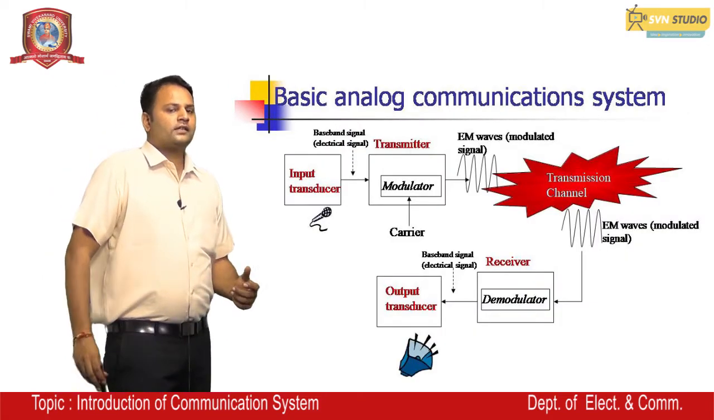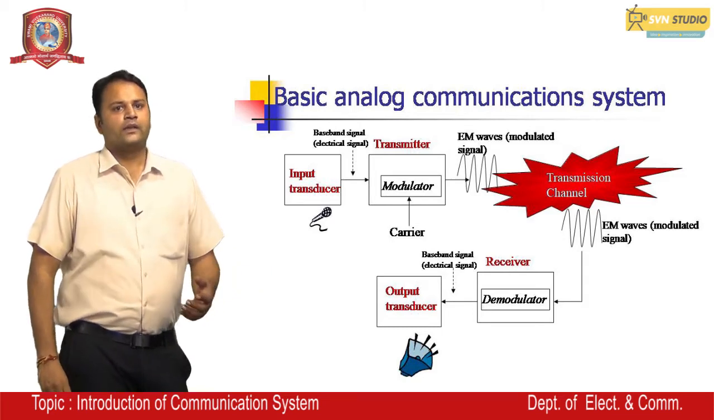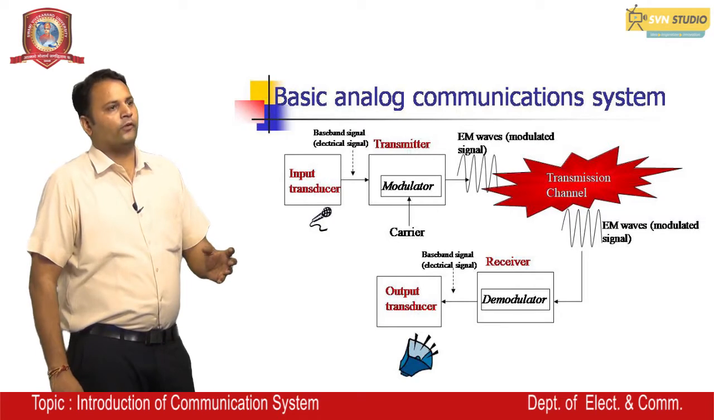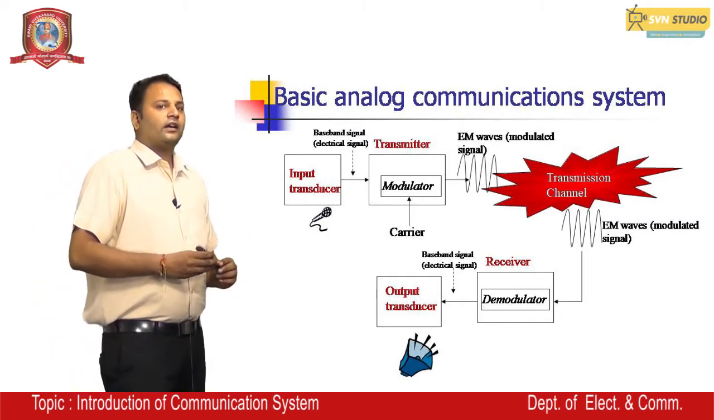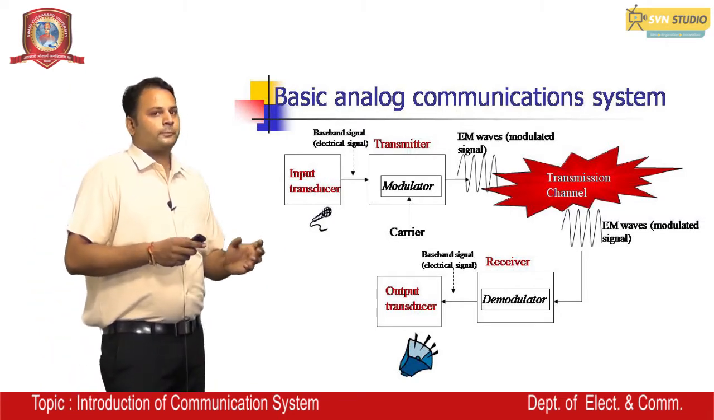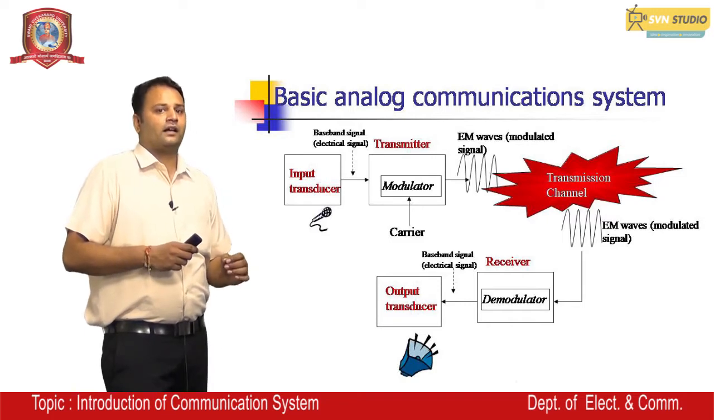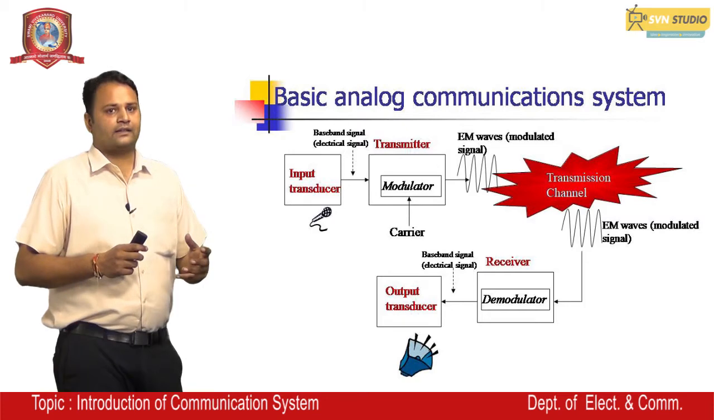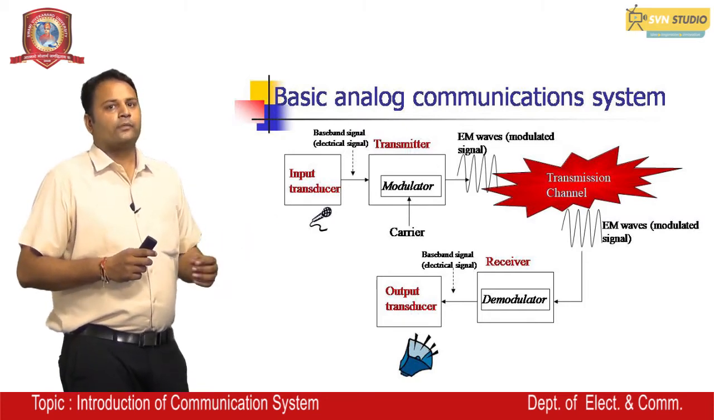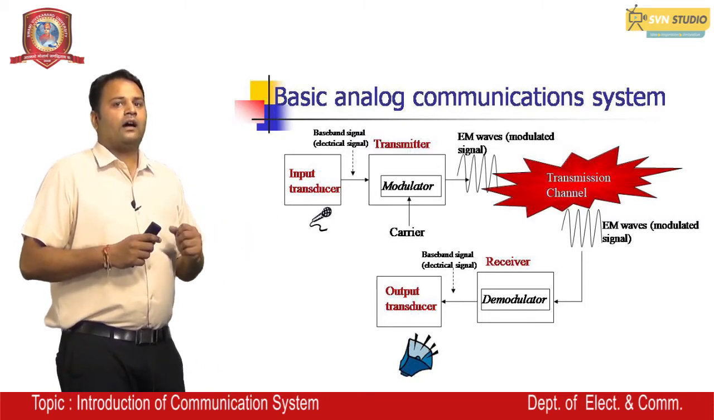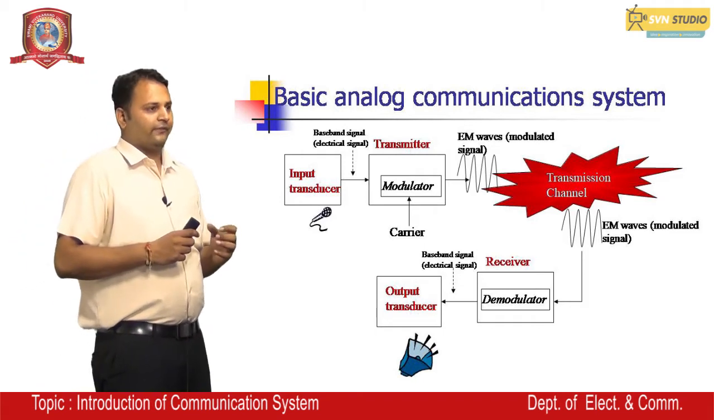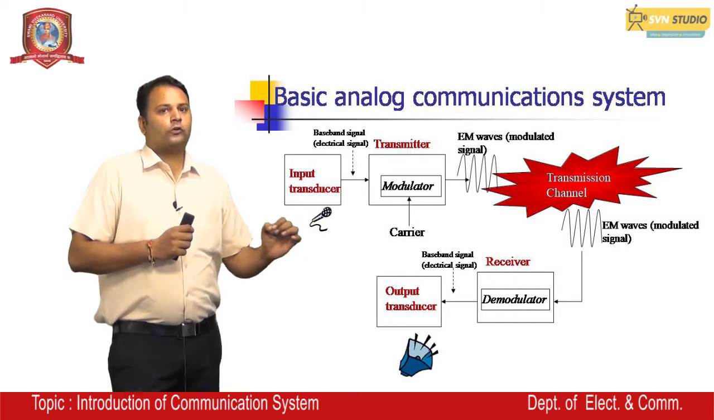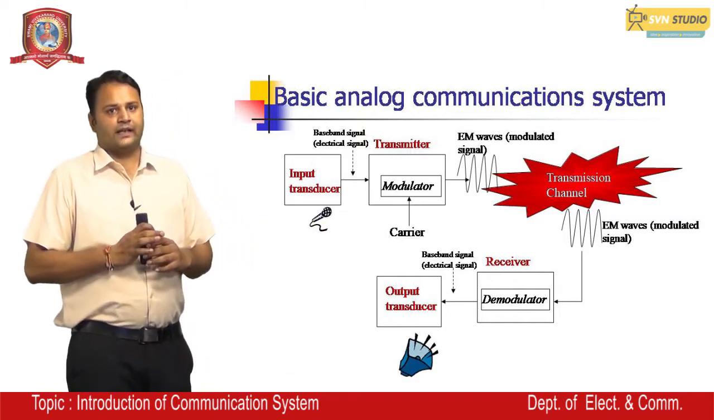It has an input transducer, which we can use as a mic here. Then we have a baseband signal, in the form of an electrical signal. Now we have a transmitter where the modulator is present. In this section, the carrier signal and the message signal, the electrical signal used as input, are modulated, producing an EM wave, an electromagnetic wave, in the form of a modulated signal. The output of the transmitter is here.